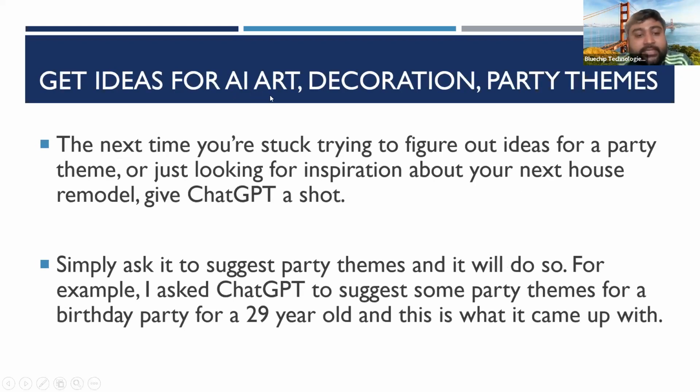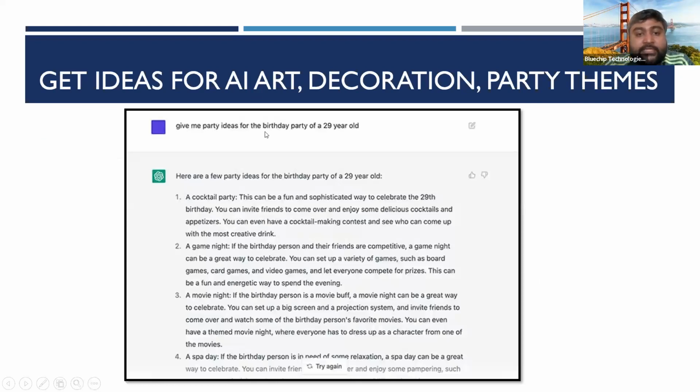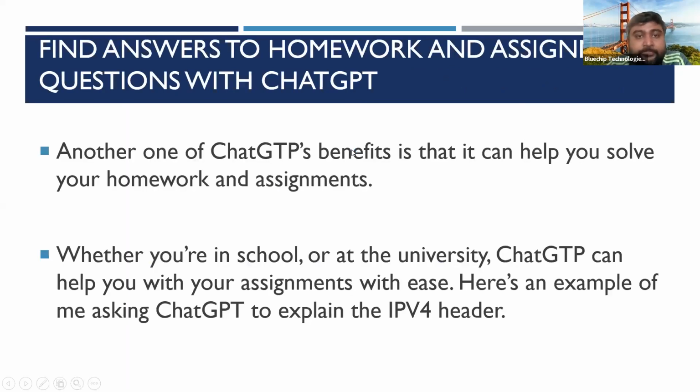Then we can get ideas for AI art, decoration, party themes. Again, you can specify age as well, any age. Here in this slide, you can see 29, but that's just an example, it could be any age. So here you can see, give me party ideas for a birthday party for a 29-year-old. 29 is again an example. Could be 1 year, 2 years, 3 years, any years you can put, and you get content differentiated based on those factors. That's where prompt engineering comes into place. Using prompt engineering, we can specify certain things into certain factors.